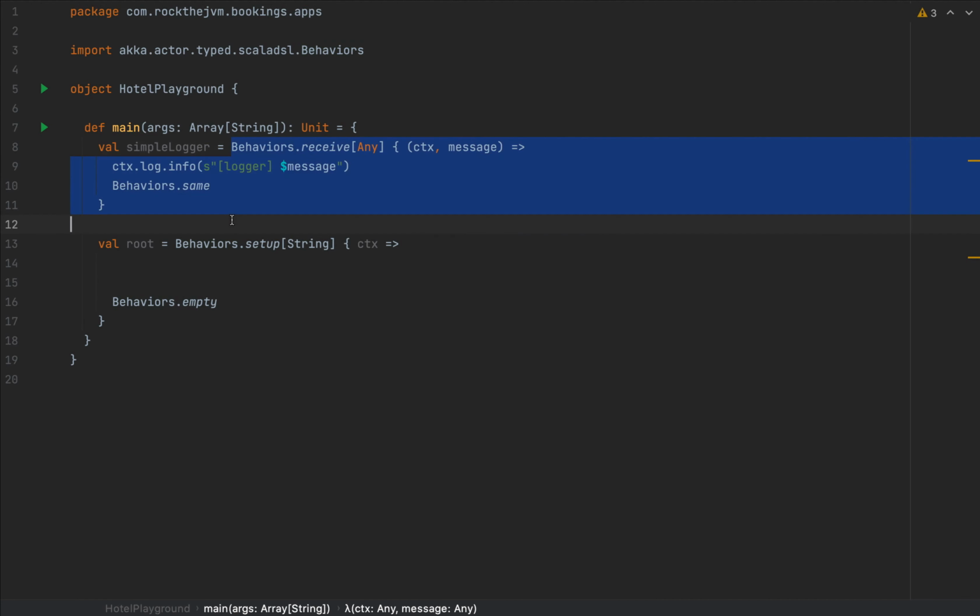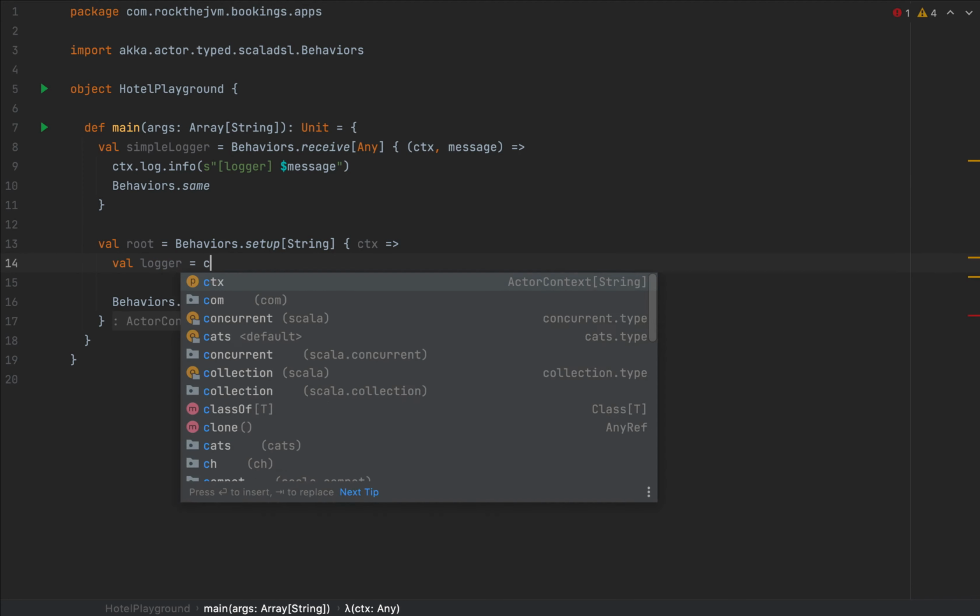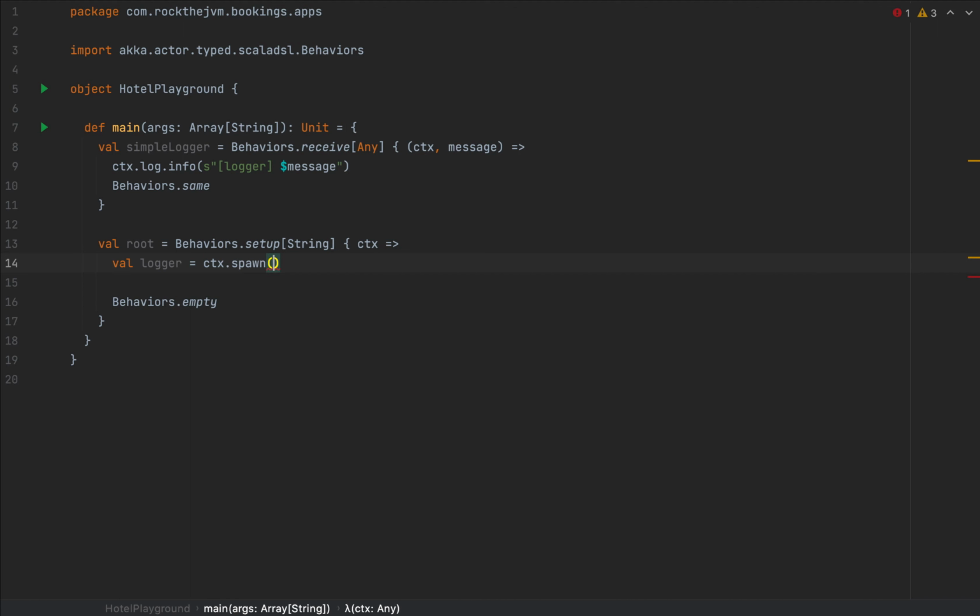So the way that this behavior works is that upon the reception of this message, the actor can change its behavior, but in this case, I'm going to keep the behavior to be the same. So I'm going to spin up a logger. I'm going to have my context spawn a small child actor, and I'm going to use ctx.spawn and simple logger. And I'm going to give a name. So let's call this logger.